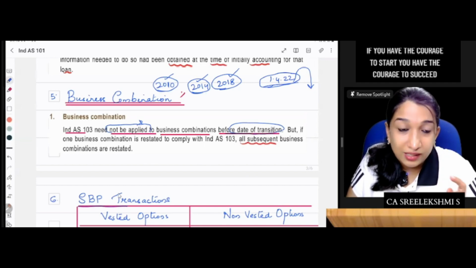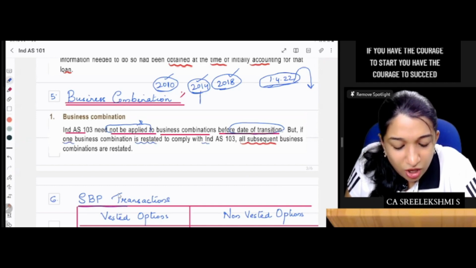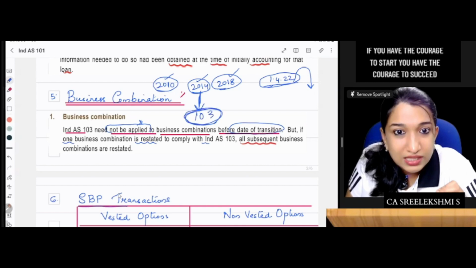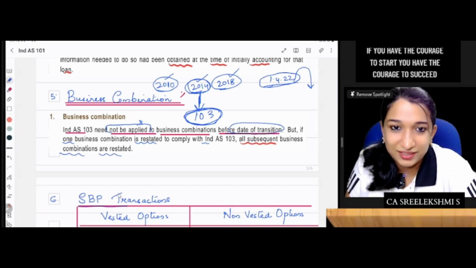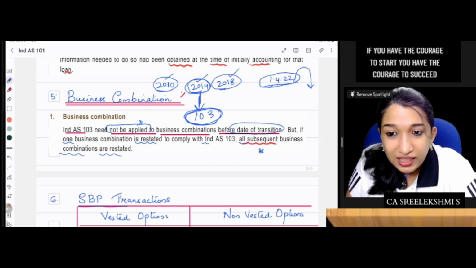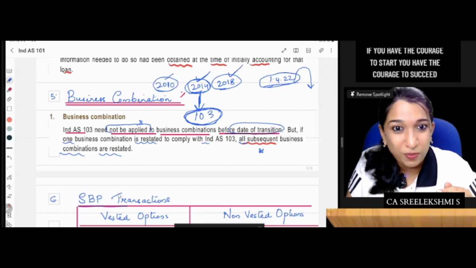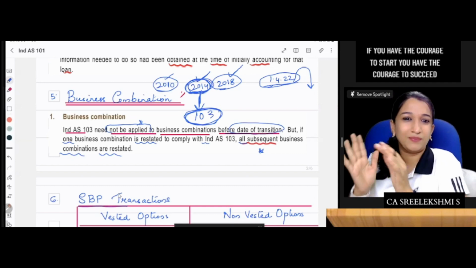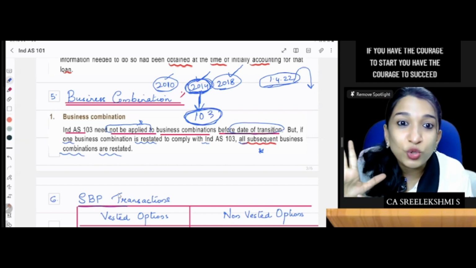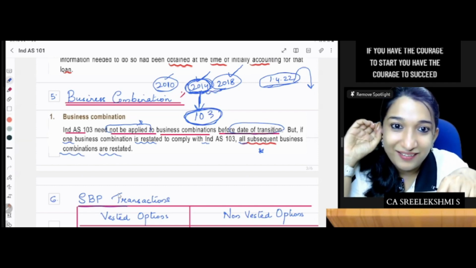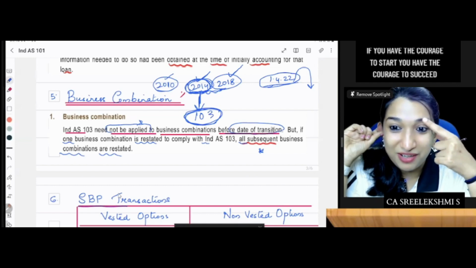But we are giving you an option: if one business combination is restated to comply with IND AS 103, say you decided to do the 2014 business combination retrospectively, then all subsequent business combinations are to be restated. If you do 2014, you must compulsorily do every year after it. It is not possible to restate only selected business combinations retrospectively. If you apply 103 on the 2014 business combination, then you have to do 2018 also. Naturally, a new NCI will then arise in the books, yes or no?